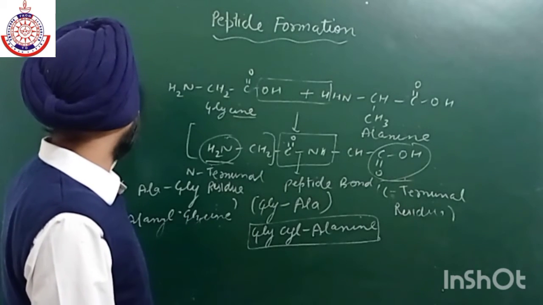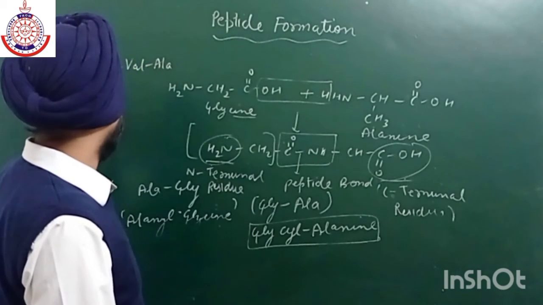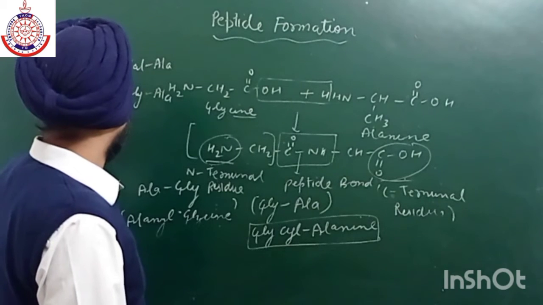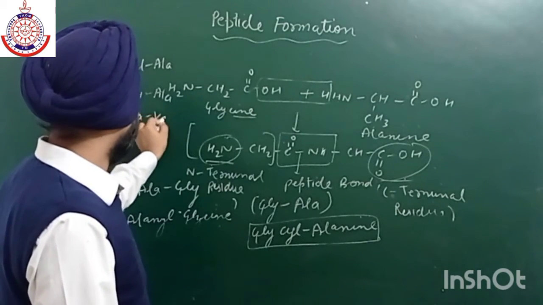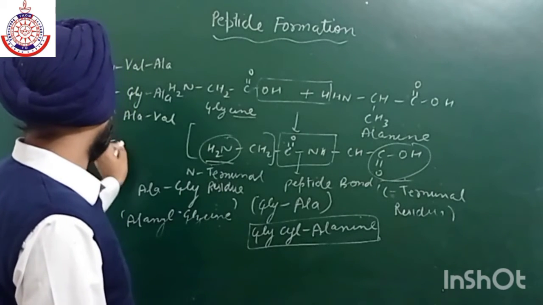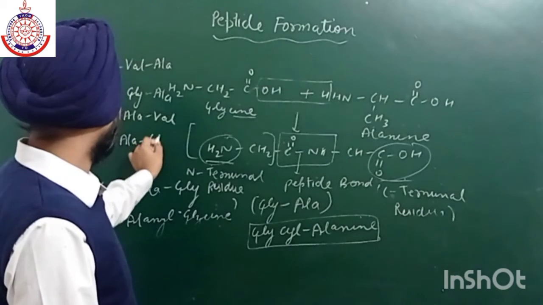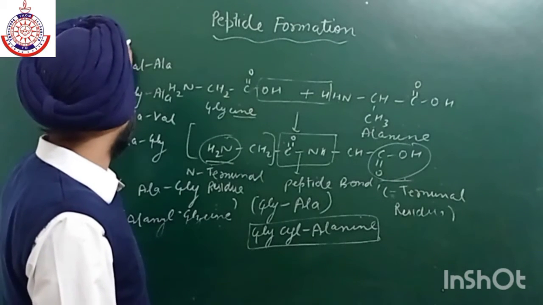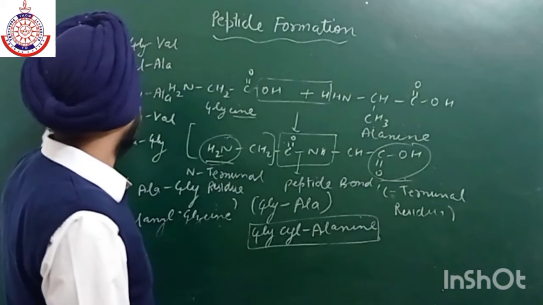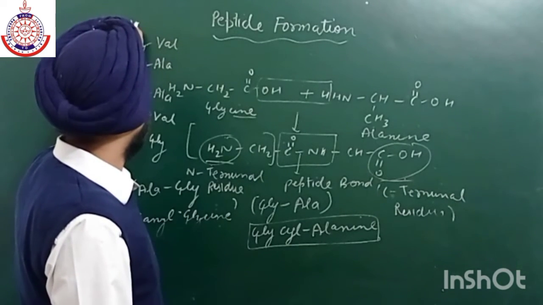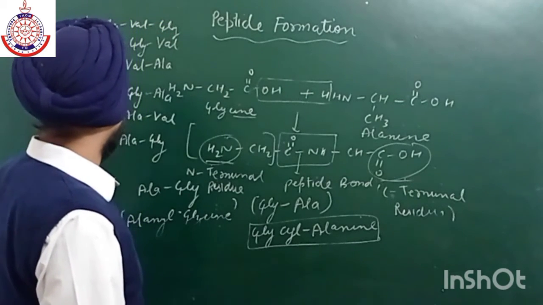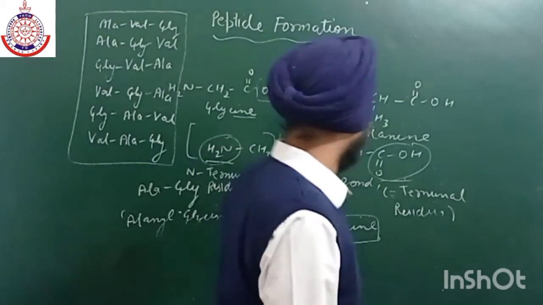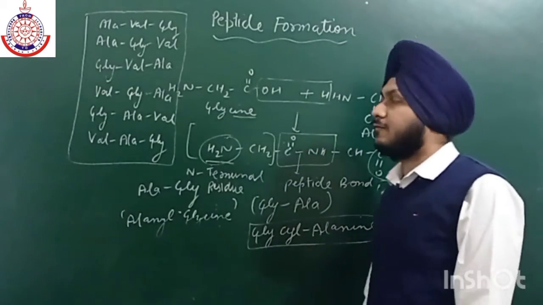It can be that I take glycine first, then valine, then Ala. Another possibility is that valine is taken first, then glycine, and then alanine. Another possibility is glycine first, then alanine, and then valine. Then two cases are left, in which Ala is first, Gly, and then valine. So there are 6 possibilities if we have 3 amino acids. So in this way we can easily form peptides.